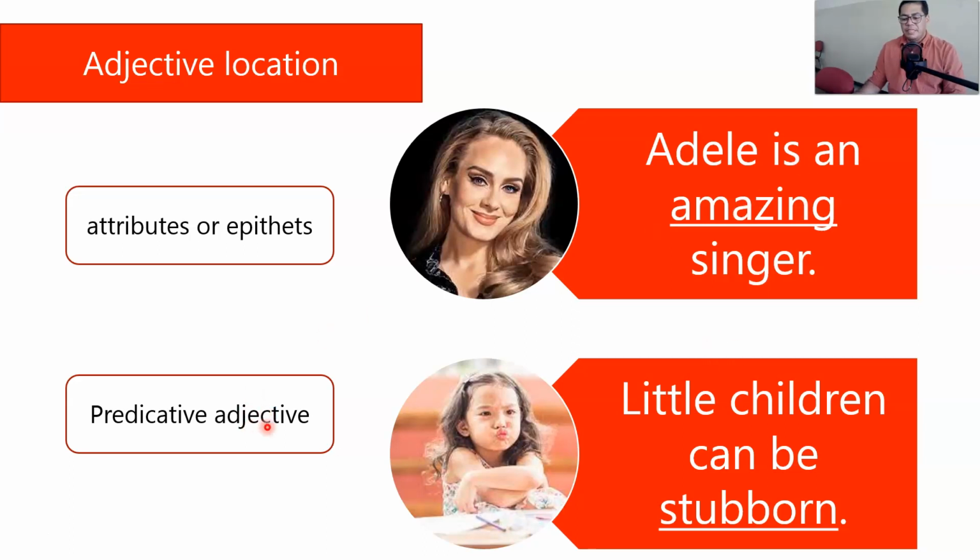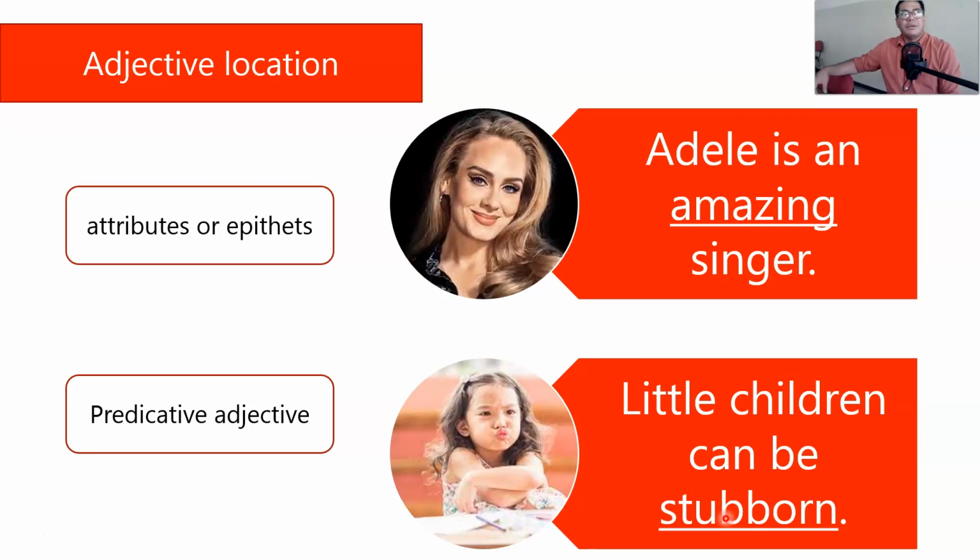And then we have this example of a predicative adjective. Little children can be stubborn. In this case, this is a predicative adjective because I am not placing the adjective right next to the word that it refers to. Okay, teacher, that's a nice trivia, what you are sharing with us, but is it really important to know what we call these adjectives if we are placing them right next to the word that they modify, or if they are far away from the word that they are supposed to be telling us something about?